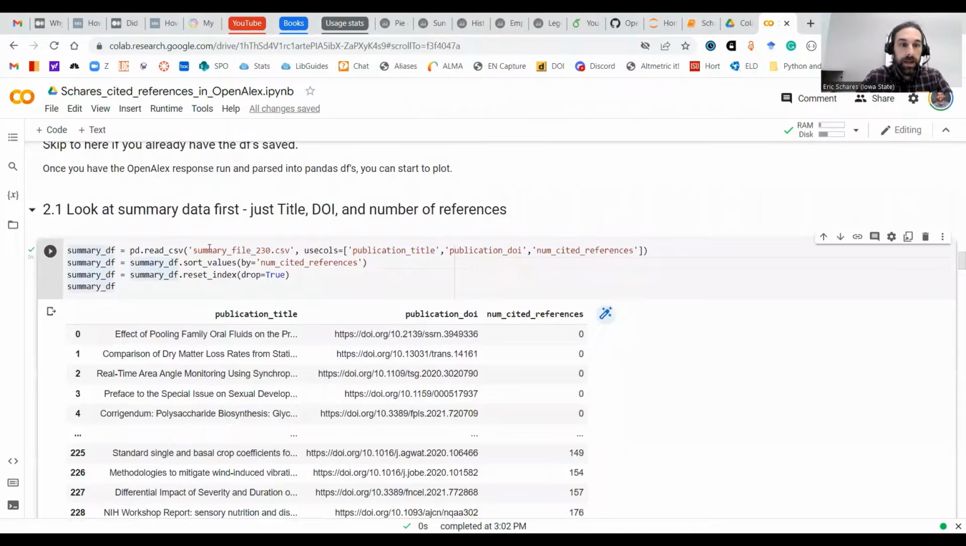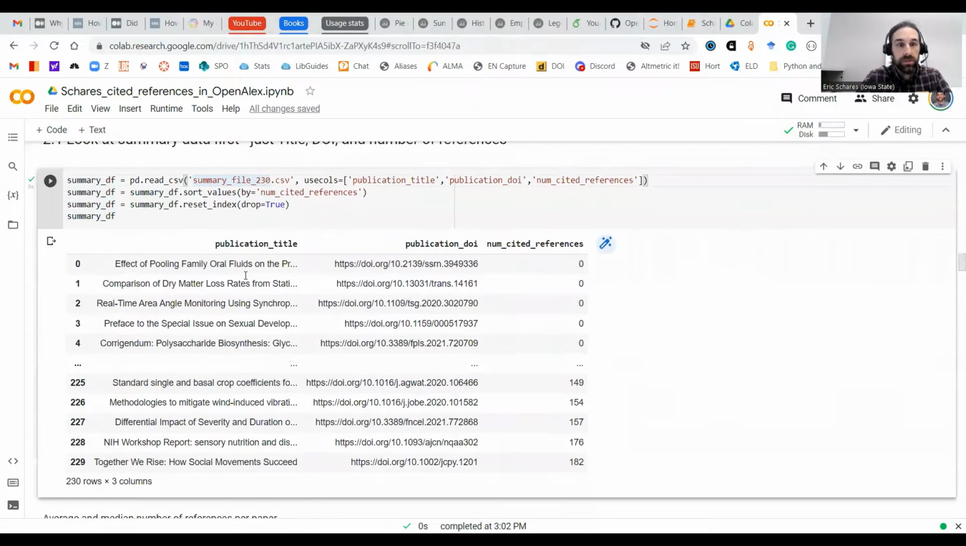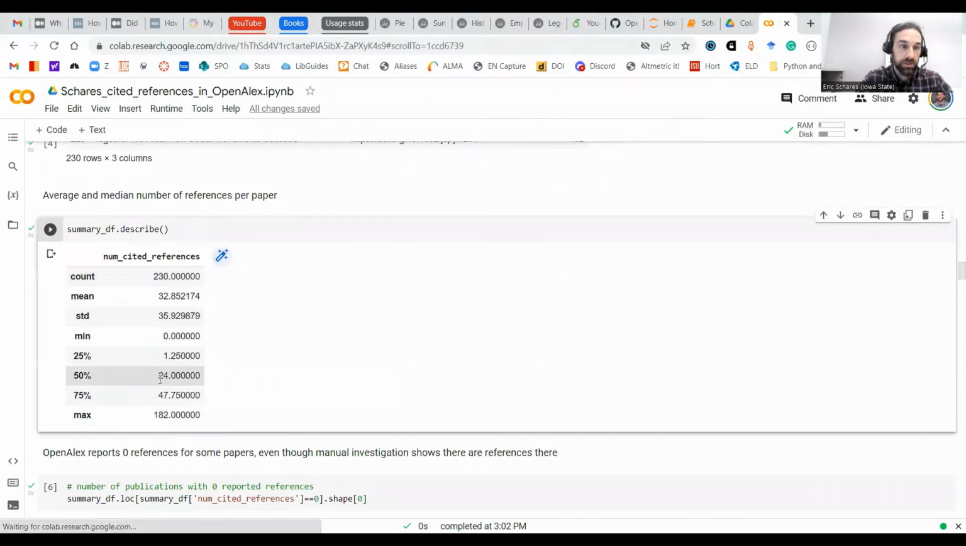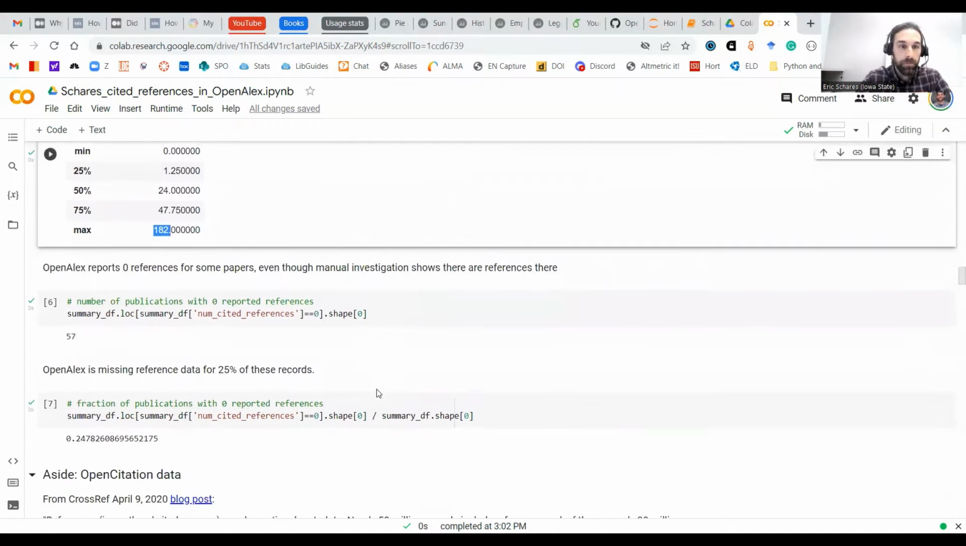The first file that I make is called the summary file, and that's just a summary of the publication, the DOI, and the number of references at the end of that paper. Right away we can see that there are some papers reporting 0 references. I can do some summary statistics. The median number of references is 24, and the mean is almost 33. That's because there are some papers that have a great deal of references. The max is 182 references in a single paper.